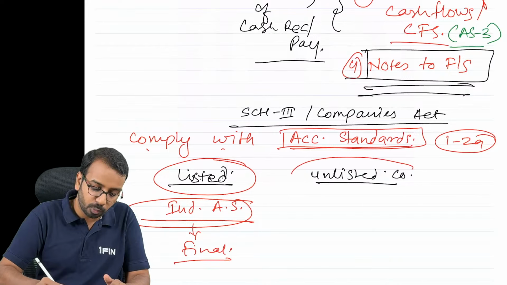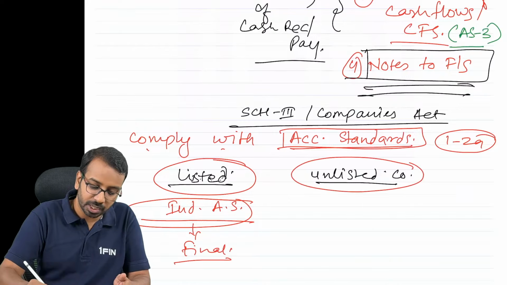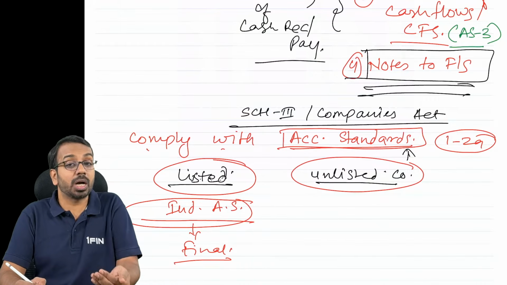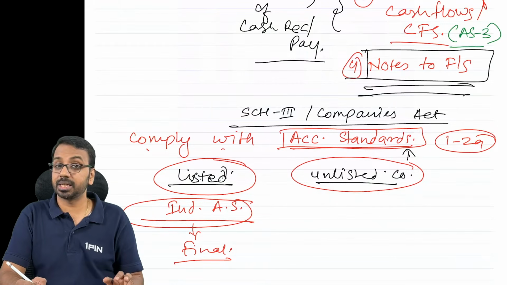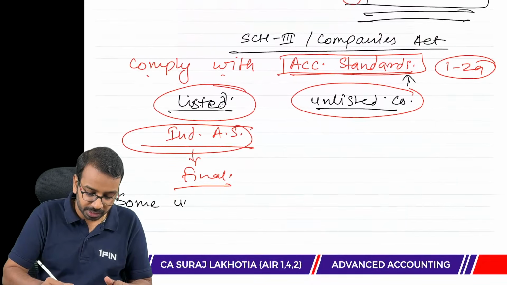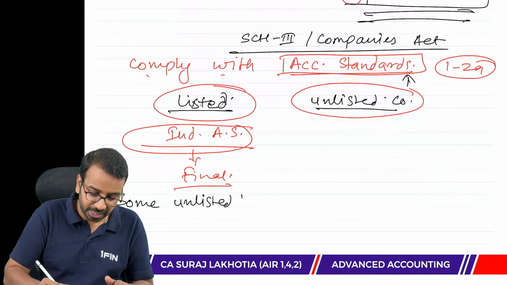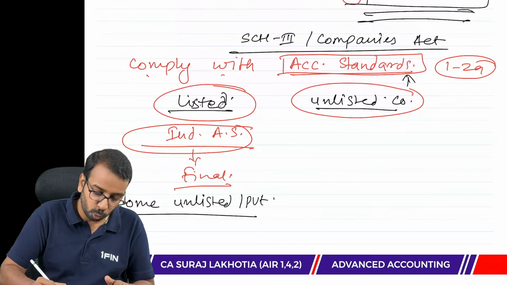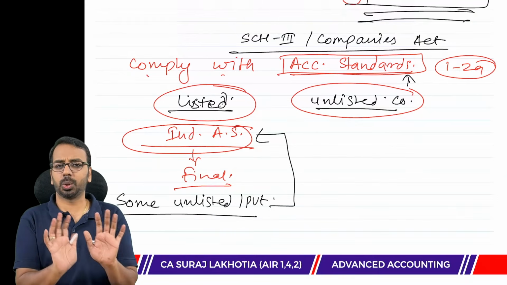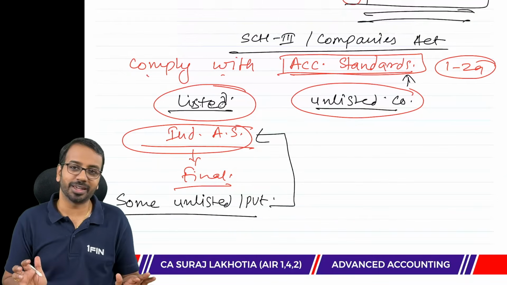For most of the unlisted companies, we will apply accounting standards, or wherever Ind AS is not applicable, we will apply accounting standards. There are also some unlisted and private companies who are required to follow Ind AS based on certain criteria. No need to worry about them. That is a part of your final syllabus.